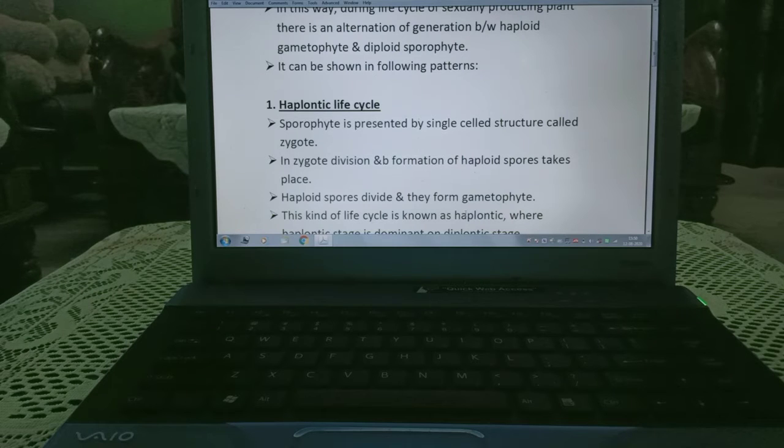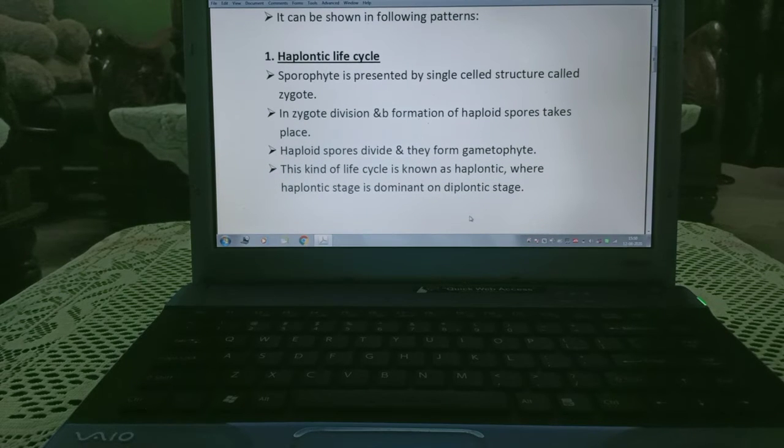Here, the sporophyte is represented by a single celled structure known as zygote. In the zygote, division and the formation of haploid spores takes place. Haploid spores divide and they form gametophyte. This kind of life cycle is known as haplontic, where the haplontic stage is dominant over the diplontic stage. As we can understand from the name also, haplontic means the haplontic stage is dominating, that is the gametophytic stage is dominating.